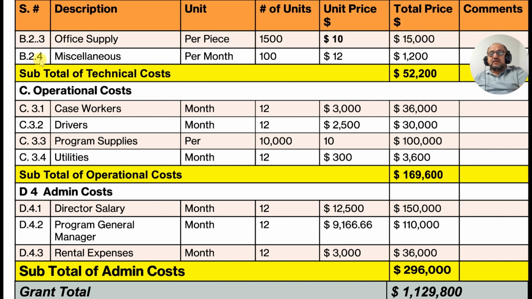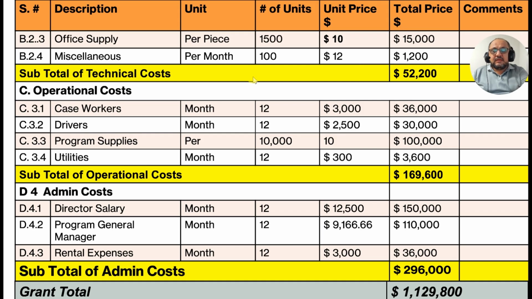B2.4, that's miscellaneous here. Sorry, I made a mistake. I gave 2 dot for this. I say sorry. As I'm working hard till late hour on it, sometimes I make such mistakes, and for this I apologize. B2.4, miscellaneous means something which we need accidentally or at once. Those things are called miscellaneous things. For that, 100 pieces, how much can we pay for each piece? $12.